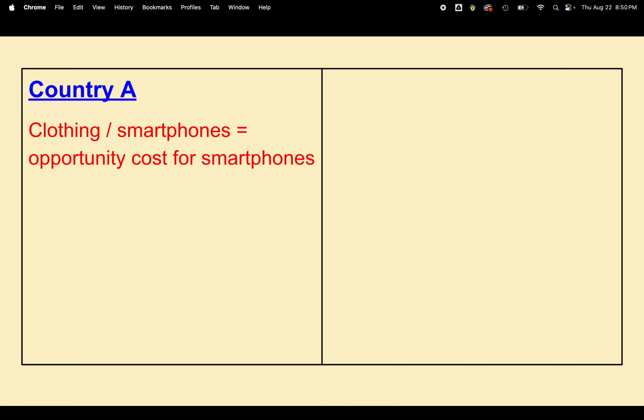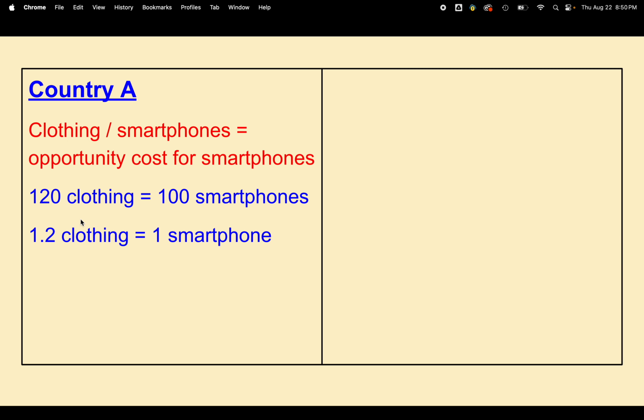So let's look at country A. You're going to divide clothing by smartphones to find the opportunity cost for smartphones. So we have 120 clothing and we have 100 smartphones. We want to get this 100 down to 1. So we divide both sides by 100 and we find that the opportunity cost for making one smartphone is 1.2 clothing.